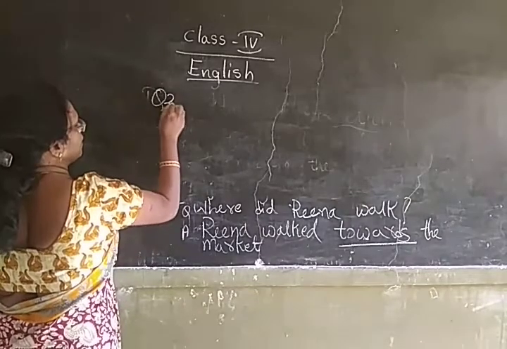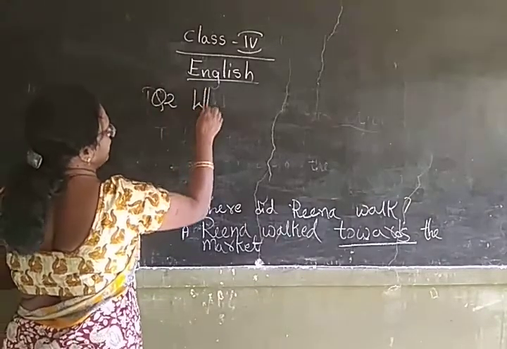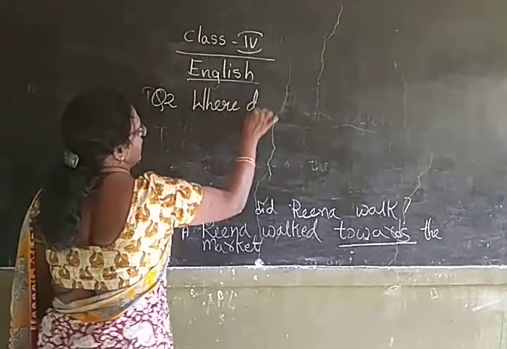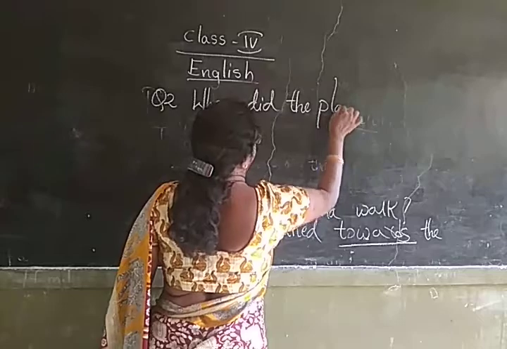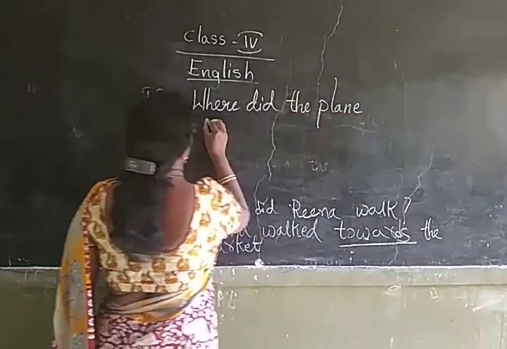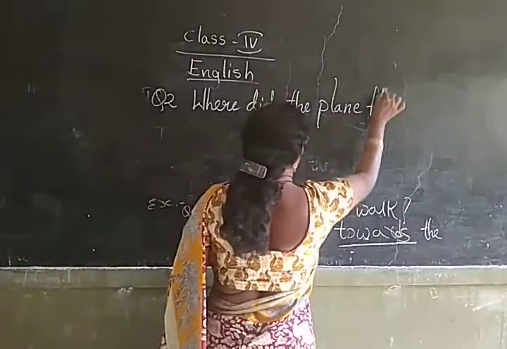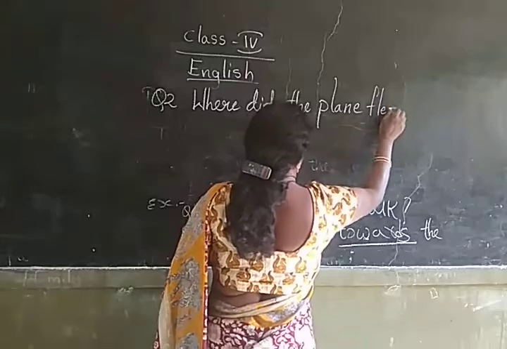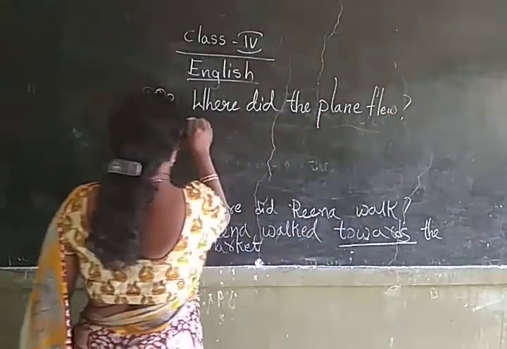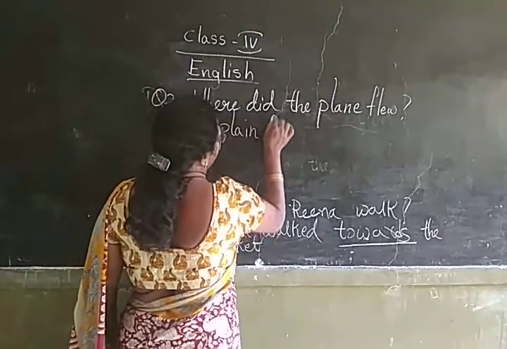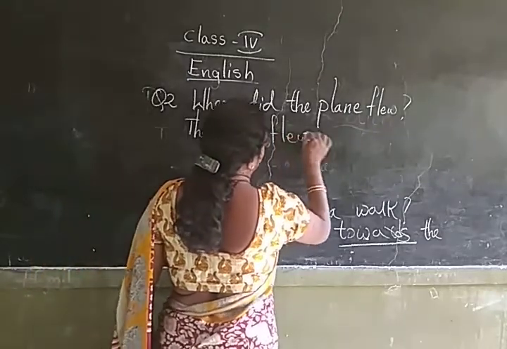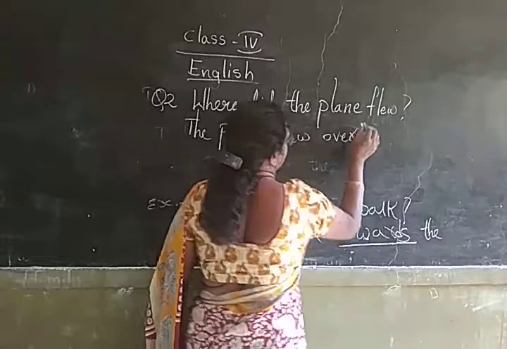Question 3. The plane flew over the buildings.